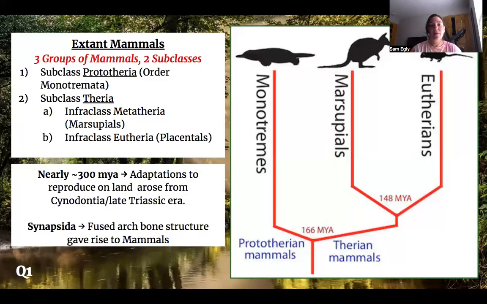So there's three groups of mammals and two subclasses. The subclass Prototheria, which is the order Monotremata, and then subclass Theria, which is the infraclass Metatheria, aka marsupials, and then Eutheria, aka placentals.